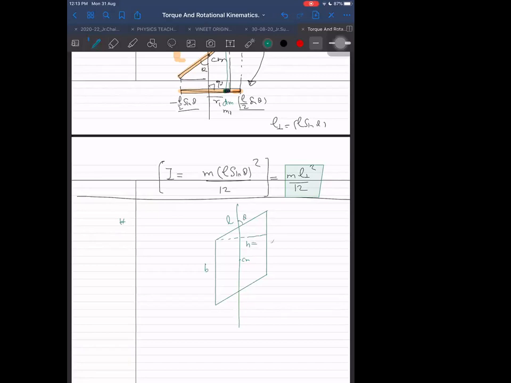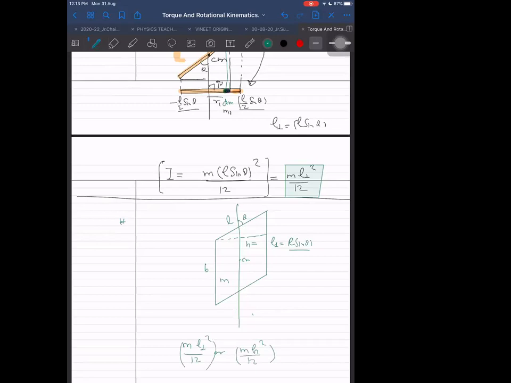What will H be? H will be equal to L perpendicular, or I can say L sin theta. What will be the moment of inertia of this about this axis? The axis lies in the plane, remember. It is M into L perpendicular square by 12, or simply M H square by 12.